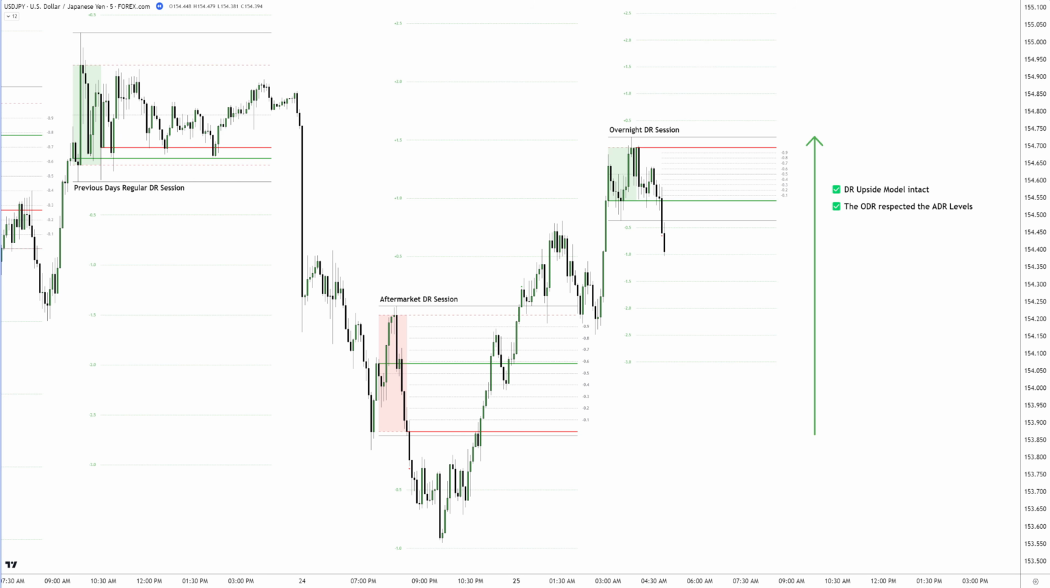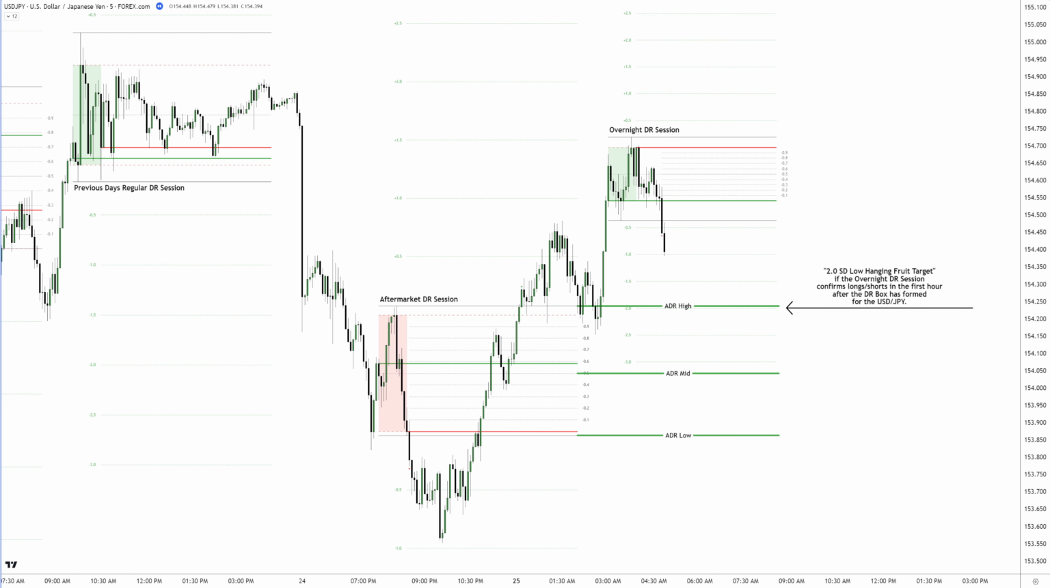With the DR upside model intact, expectations for lower targets should be managed carefully. The ADR levels act as a barrier for price, meaning the lower you aim, the lower your probability. However, one key target stands out: the 2 standard deviation level, a frequent target when short confirmations occur within the first hour after the DR box has formed in the US dollar versus the Japanese yen.